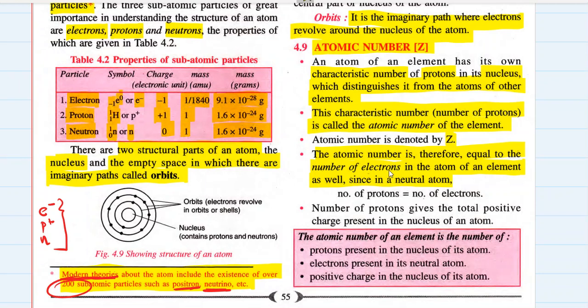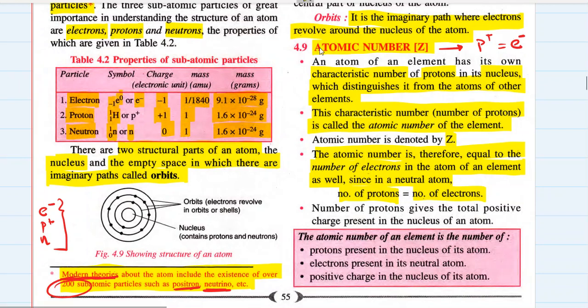The atomic number is therefore equal to the number of electrons in the atom of an element as well, since it is a neutral atom. Yes, correct. So since the atom is electrically neutral, the number of protons is also equal to the number of electrons. And since the number of protons and electrons are equal, the atomic number is equal to the number of protons, which is equal to the number of electrons.